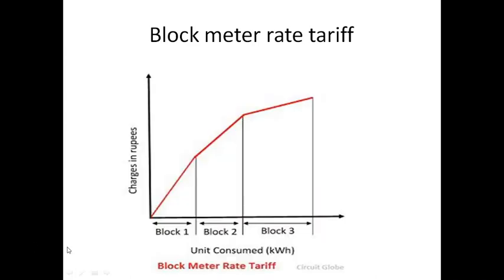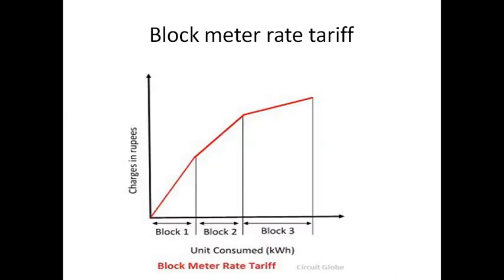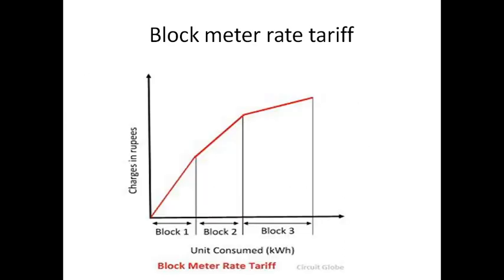See, it is block 1 and 2. This is the highest cost and this is the lowest cost. So most people are using it here. The price and the energy consumption are divided into 3 blocks. The first few units are charged at a certain rate. Next is slightly lower and the next is lower. So this is lower and lower and lower.